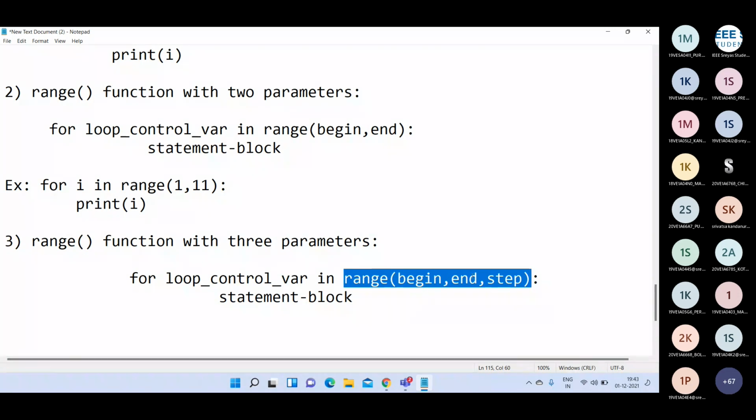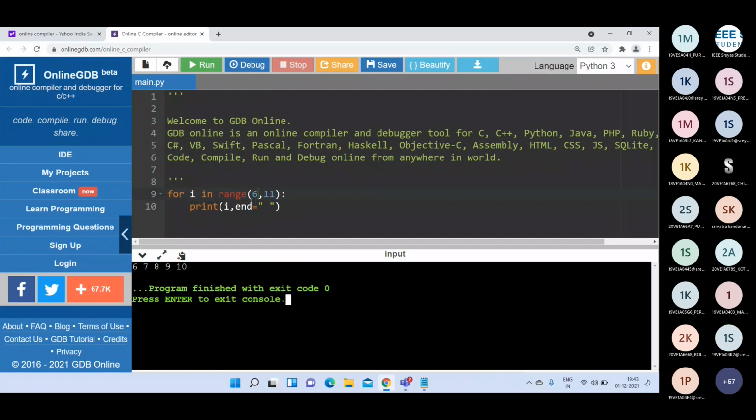This range function will generate numbers from the begin value up to end minus 1, and by default the range function step size is 1. That means earlier in this for loop, we were not using the step size value. If you are not using the step size value, by default the numbers are incremented by 1: 6, then 7, then 8, then 9, then 10.